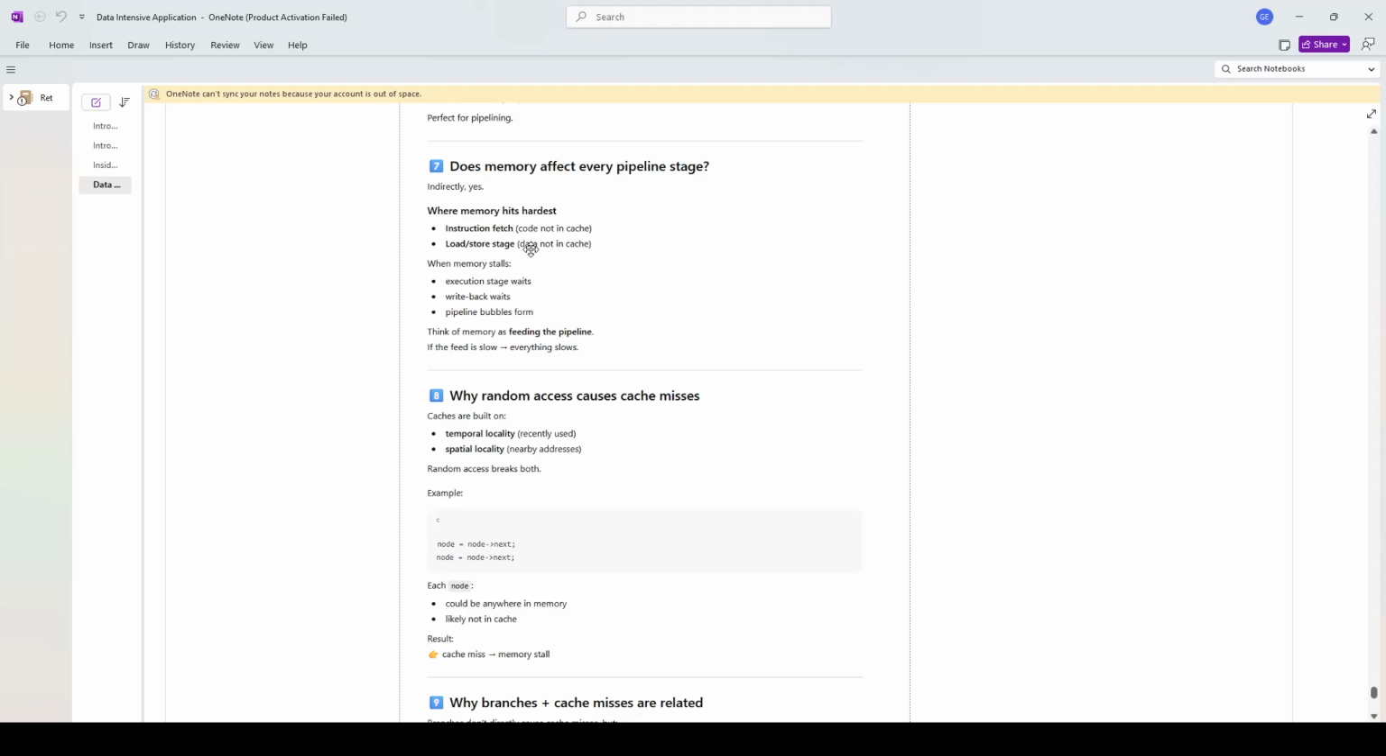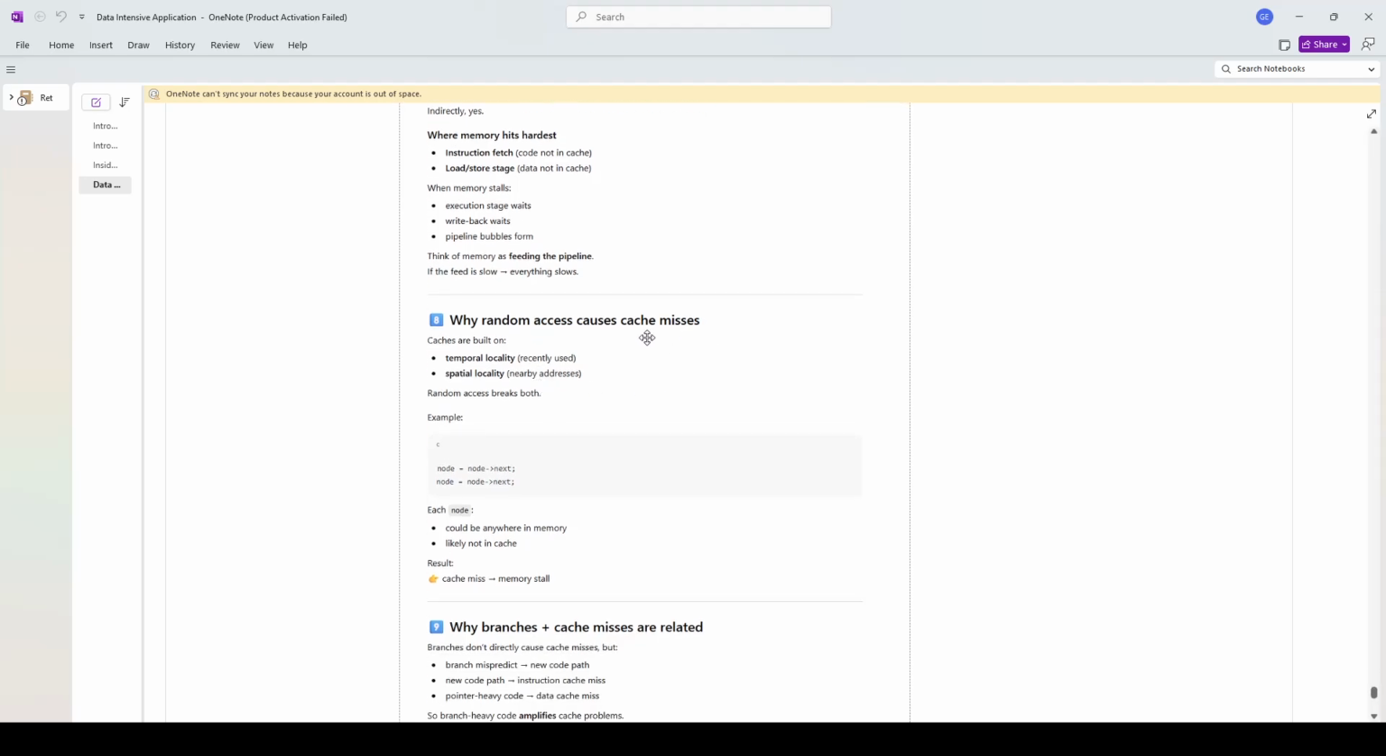When memory stalls, the execution stage waits, write back waits, pipeline bubbles form. So when memory stalls, the execution or the backend waits, the write back waits, or the actual writing to the register, and the pipeline bubbles form. Think of memory as feeding the pipeline. If the feed is slow, everything slows.